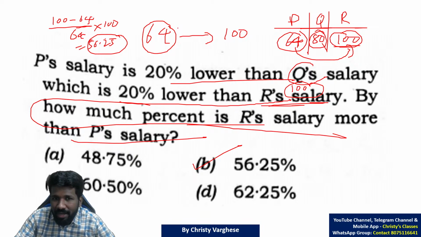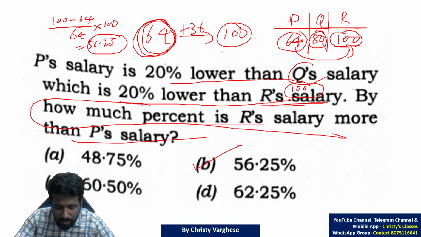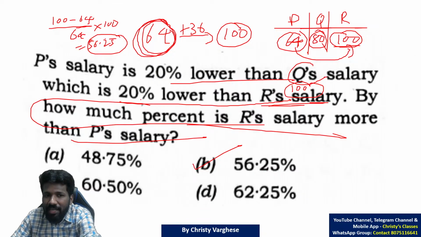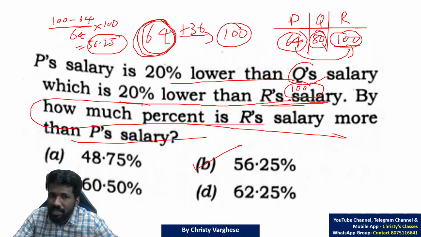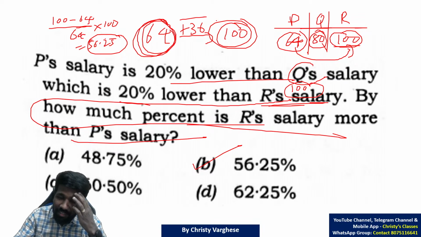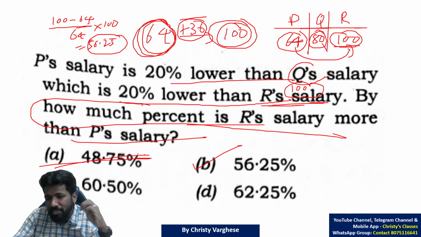If you are good with mental math, 64 becoming 100 means 36 is added. 64 ka aadha, what is half of 64? I have told half is 50%, 1/4 is 25%. If these ideas are clear, then it is super easy. Half of 64 is 32. So if 32 was added, it is becoming not 100, na? It is 96 only. So 36 is more than 32, so it is more than 50%. So this option is eliminated.